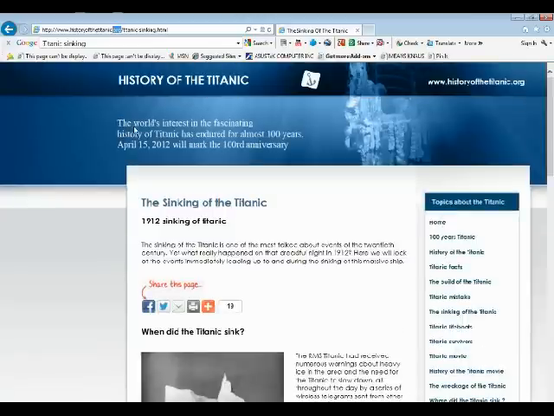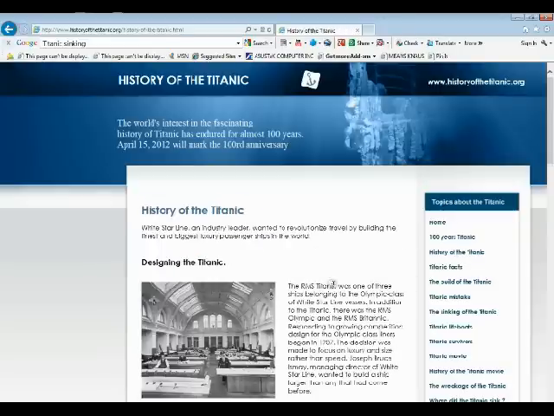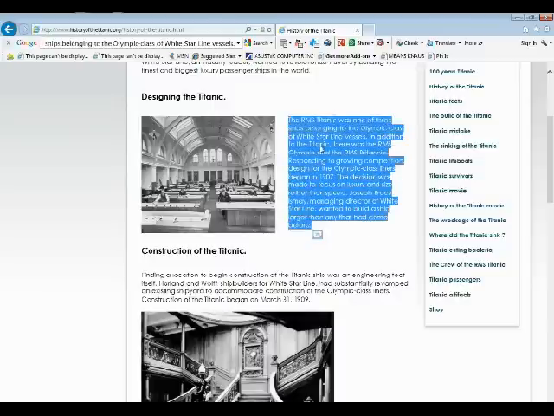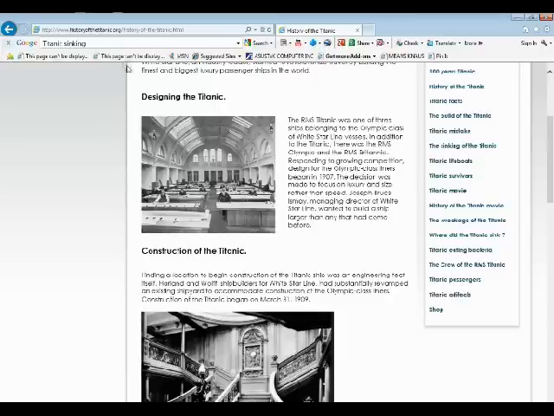All right, so let's just say that I do use this information. I'll go over here and click on history because I want to learn about history. So let's just say that this is a web page that I do use for my research paper. I do want to use this information right here in this paragraph.